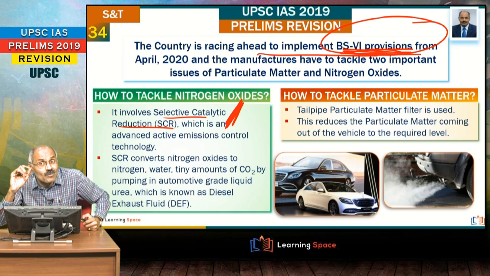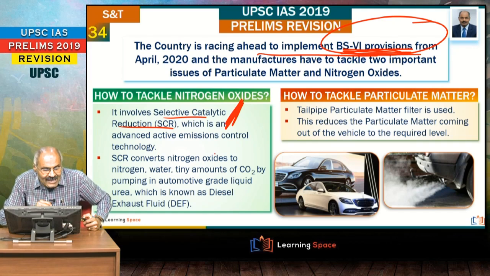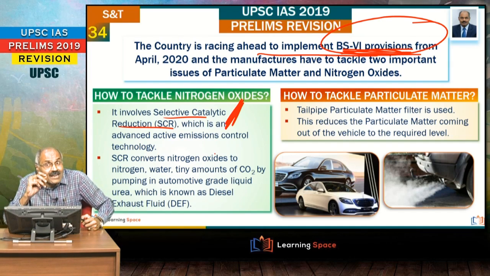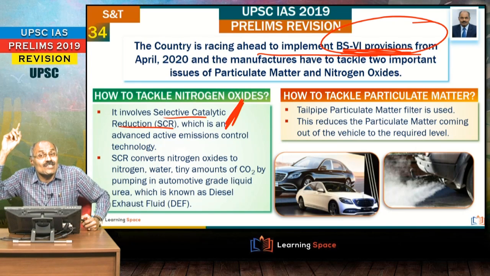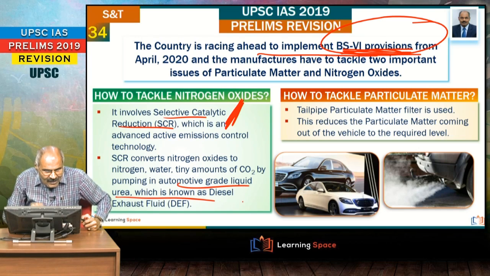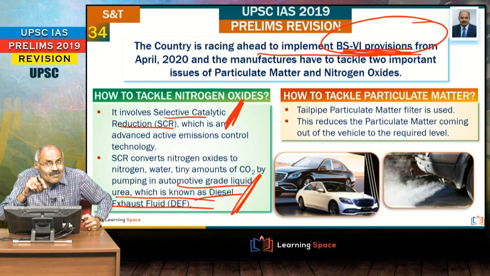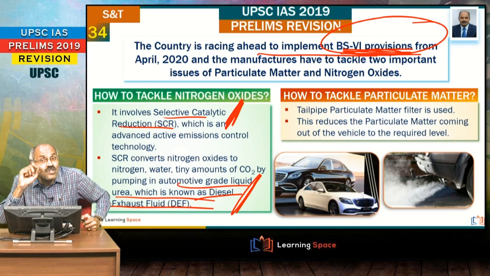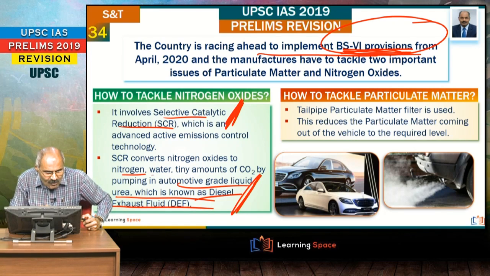So friends, from your examination perspective, selective catalytic reduction is one important aspect. It is basically used to reduce nitrogen oxides pollution, very, very important. And here automotive grade liquid urea, which is known as diesel exhaust fluid, that is scent. Basically it converts the exhaust, especially nitrogen oxides, into nitrogen, water, and tiny amounts of carbon dioxide.